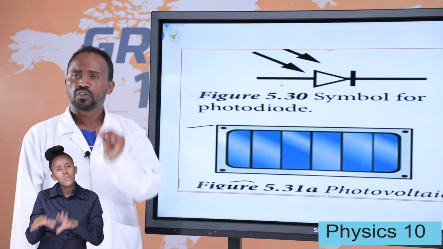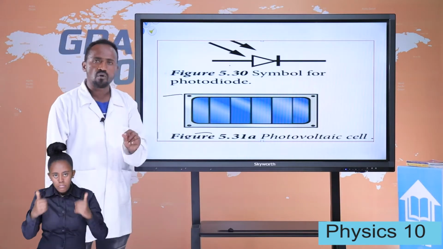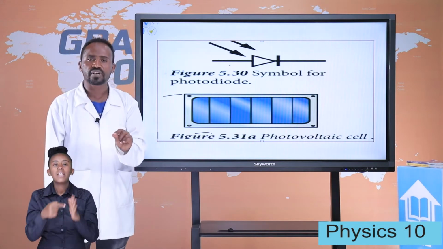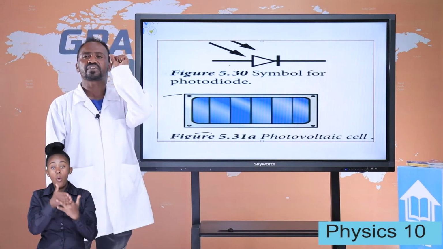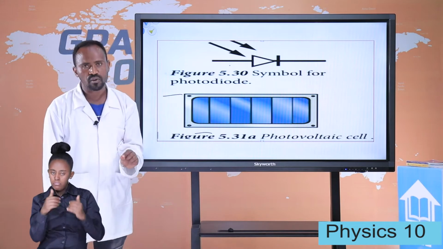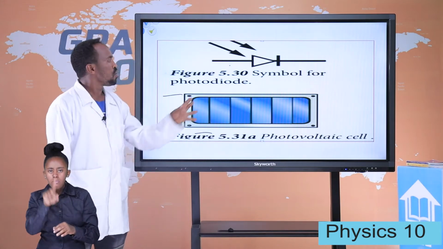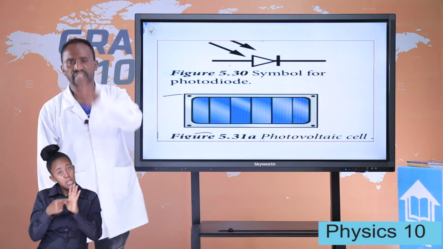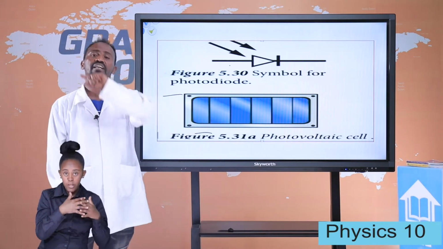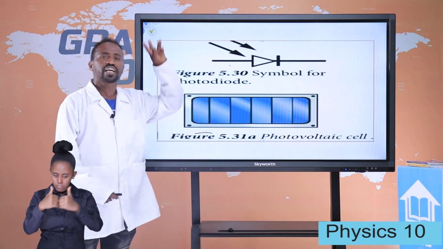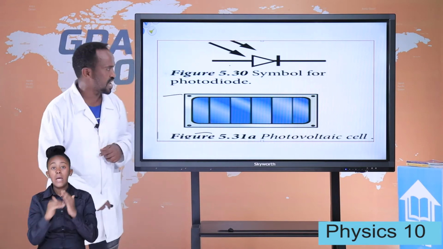Students, you should know the symbol given for each semiconductor and the device given for each semiconductor, because it is important. You are asked to know about the symbol and the device. You should be able to differentiate the symbol and the device for each semiconductor device.